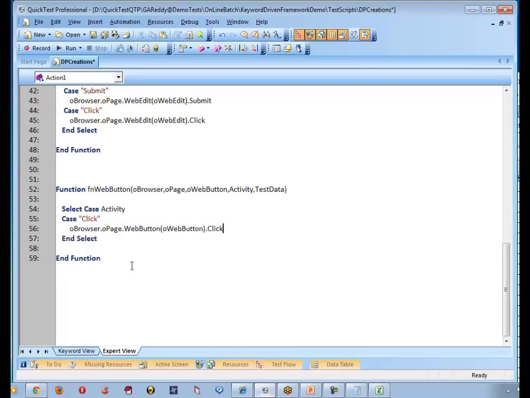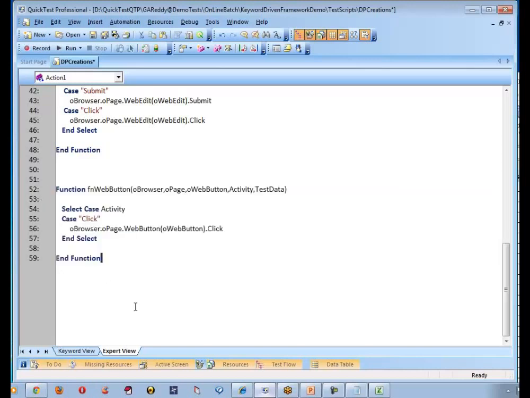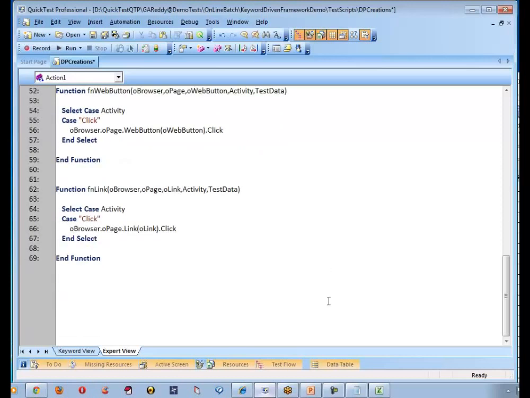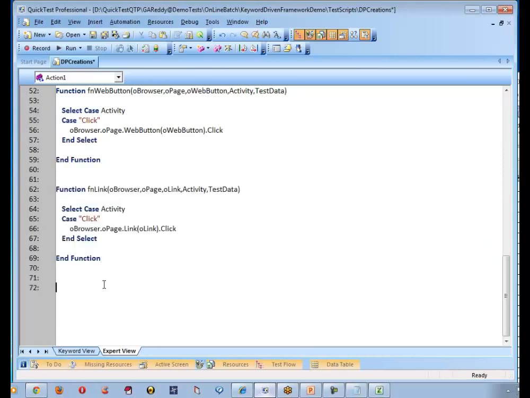Yes, sir. Good. So let me copy the same piece of code. Let me upgrade to one more level. Now this time it is called function link. So when I say function link, it's not oWebButton, it's called oLink. And similarly, this is called link and this is called oLink. Do you think it's very easy to create now? Yeah. Good.